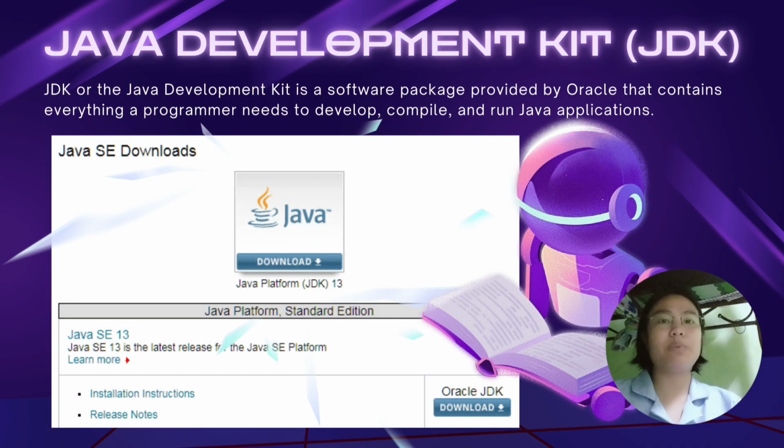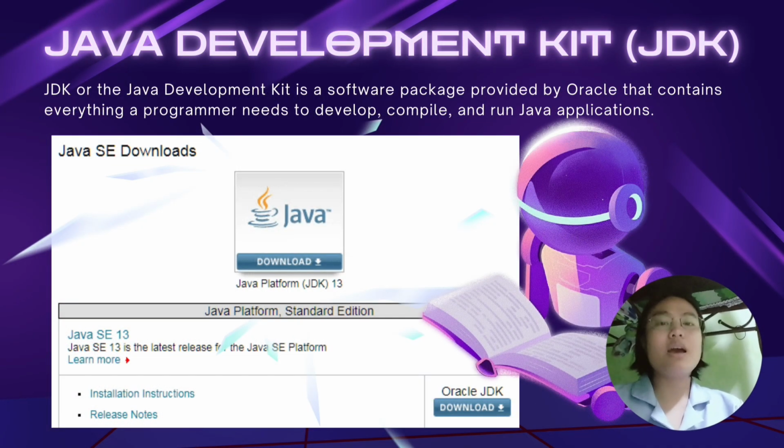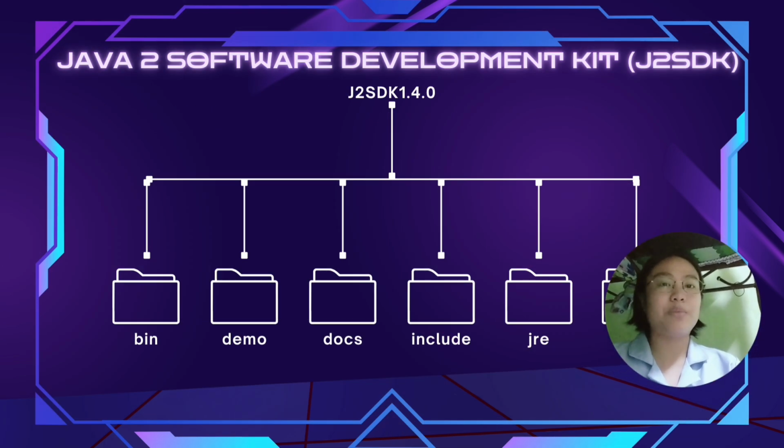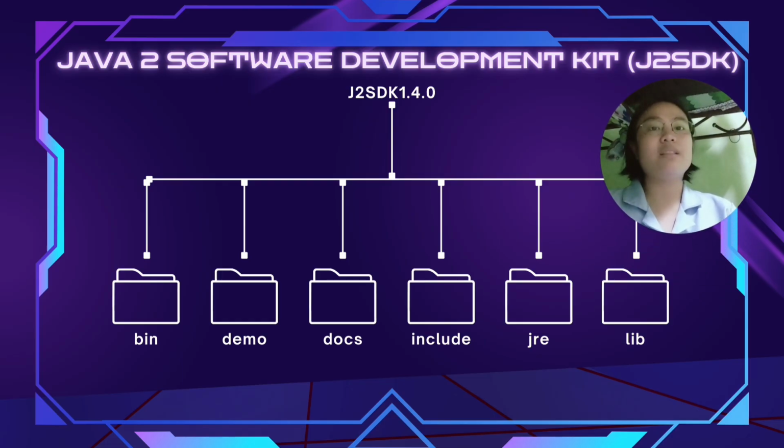When we talk about building and running Java programs, the most important tool you need is the JDK, which stands for Java Development Kit. The JDK is a software package provided by Oracle and other vendors that contains everything a programmer needs to develop, compile, and run Java applications. Without the JDK, you cannot write or test Java programs because it provides the essential tools and libraries.